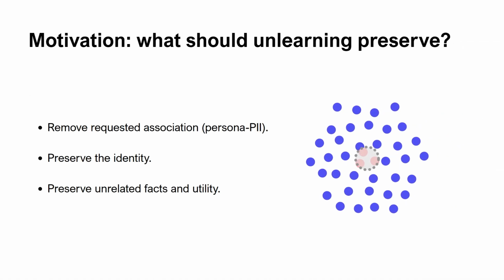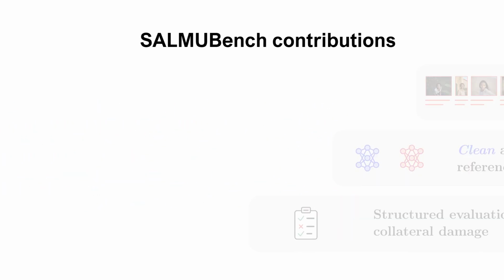Here, successful unlearning should be precise. The goal is not to erase the person from the model or to damage the model more generally. We want to remove the requested persona PII association while preserving identity information, unrelated facts, and utility.